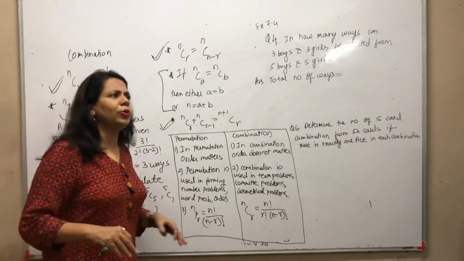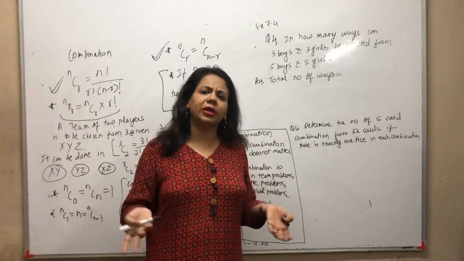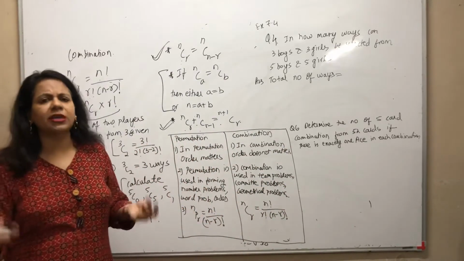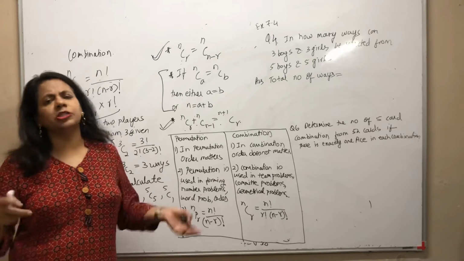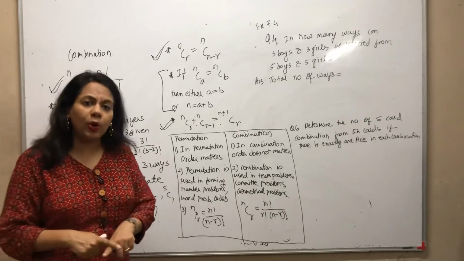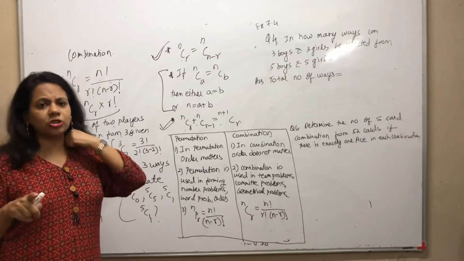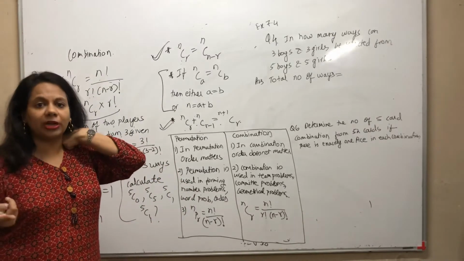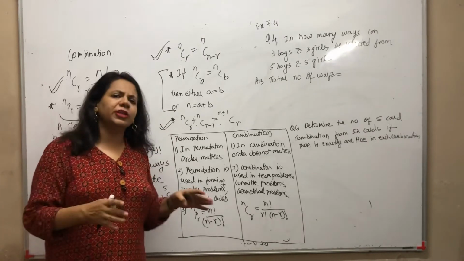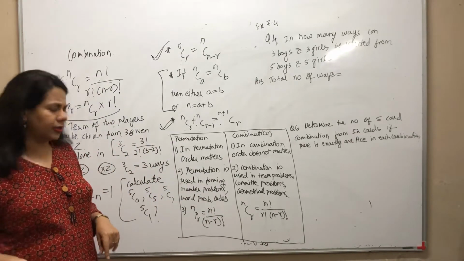Now when you're doing questions, there would be a great confusion about where to use permutation and where to use combination. All questions will come jumbled. It will not tell you to use combination in this question or permutation in that question. You will have to identify that. So when we do questions together, it's going to be difficult. This is a major problem that students face. They don't know whether to do permutation or combination.